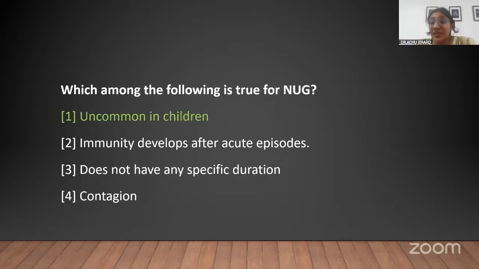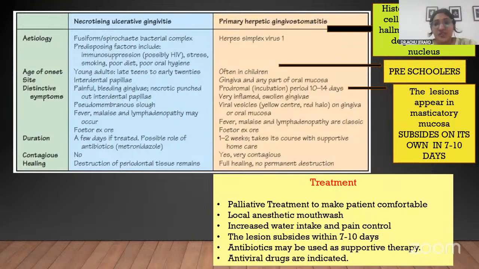So there is another infection, which is very common, which resembles NUG in many of the clinical presentations, which is common in children. So what is it? That is herpetic gingivostomatitis, where the causative organism itself is different. It is a viral infection. And since it's a viral infection, I'll tell a little bit about herpetic gingivostomatitis also, because many times the questions might involve options from this particular portion. So you should not get confused.